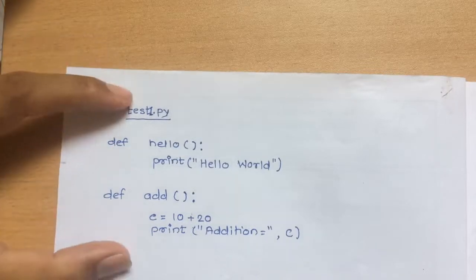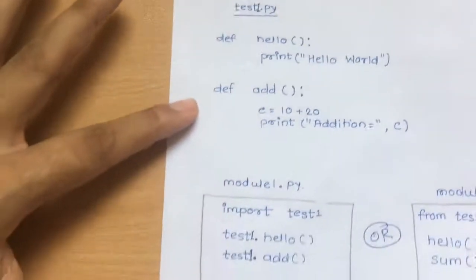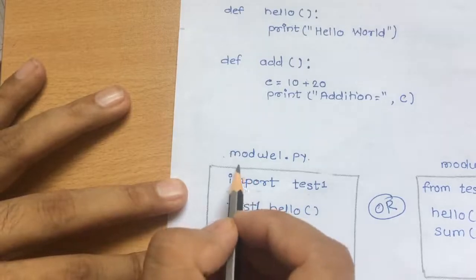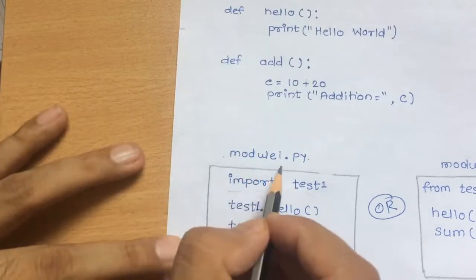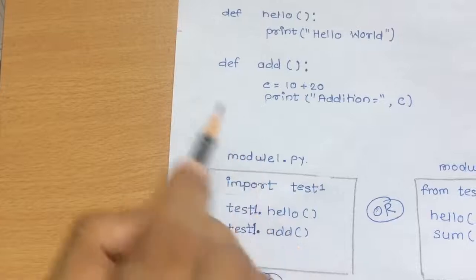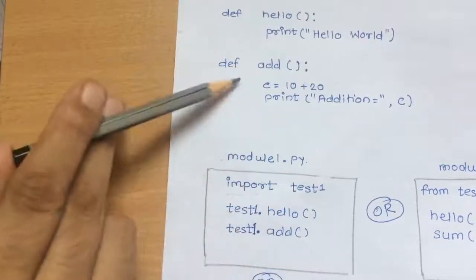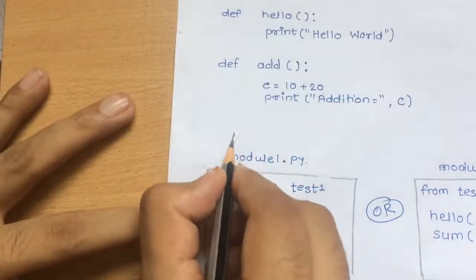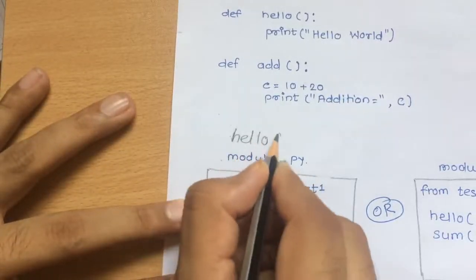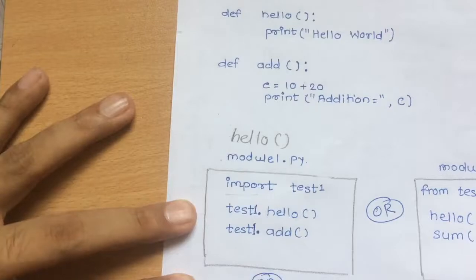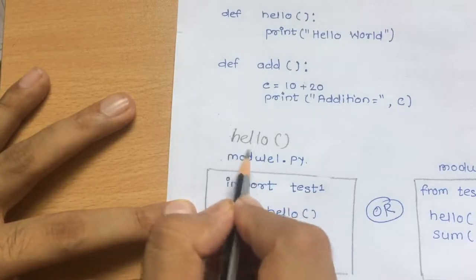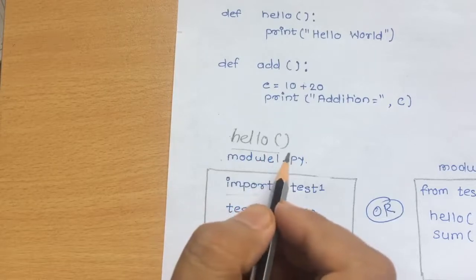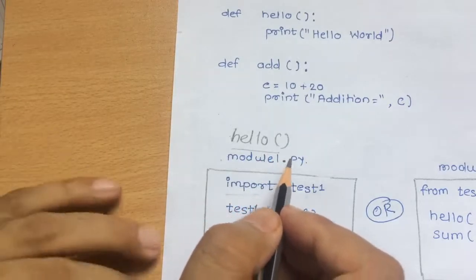Now I want to access these two functions from another program. So this is one separate file, another separate program I have written over here. This second file is named module1.py. I want to access these two functions from this file. If I write only hello, like we normally call a function, and try to call the function hello using this syntax, then it will give an error, a NameError.